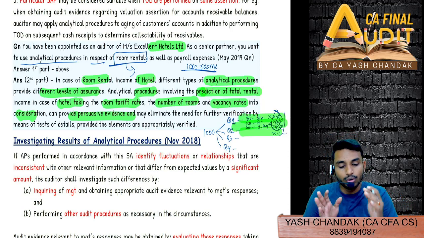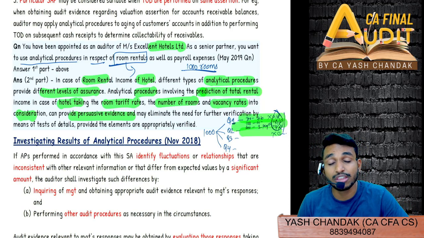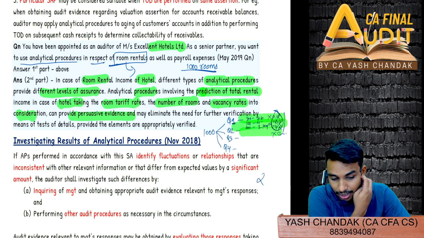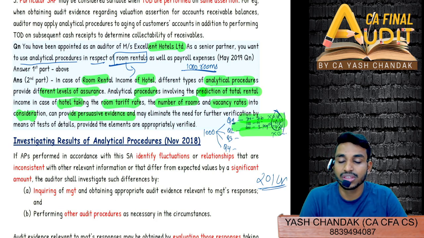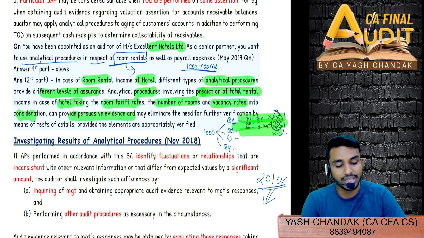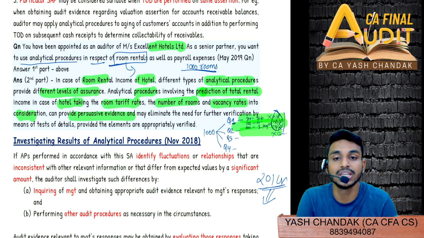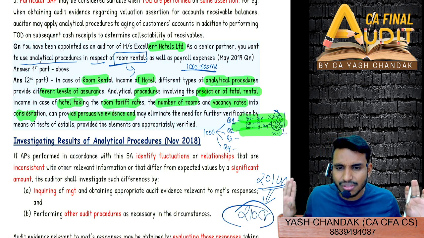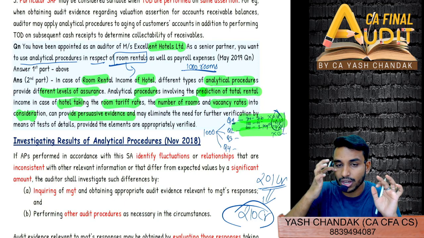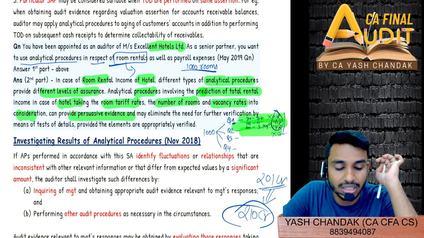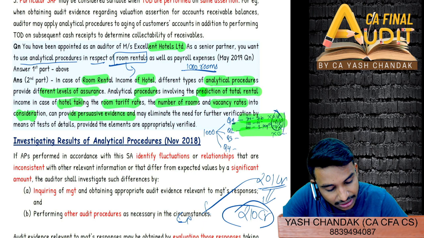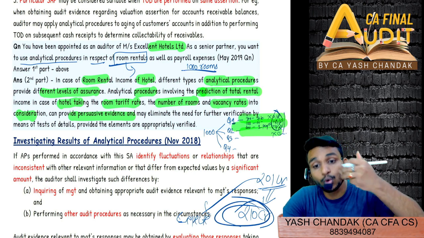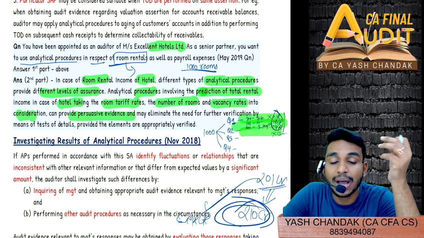So suppose more or less your expected revenue from room rental is coming out to 201 cr, or whatever be the case in your case of hotel. So it is coming room rental at 201 cr, and your actual income that is shown in the profit and loss account is also around 210 cr. Then more or less that much deviation is acceptable, okay fine, it will work for us, and we don't have to go into much detail, because anyway this 201 is expected, right? This is not actual. Then if the actual is coming close to expected, we won't apply much detailed audit procedure later.